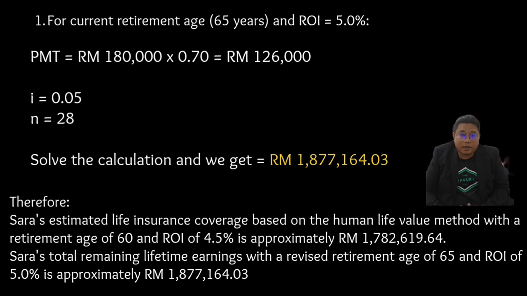And for the age of 65 with 5% ROI, we will get approximately RM3,346,800. So I pass to my colleague to discuss question number 2. Thank you.